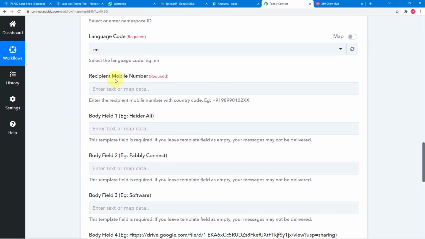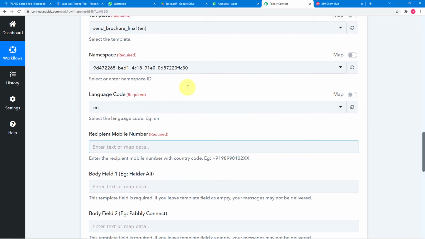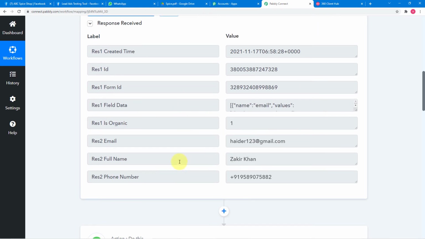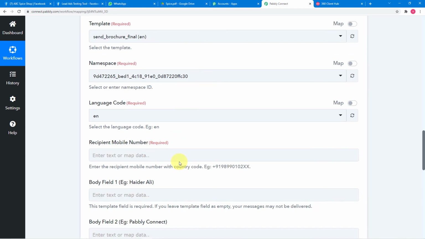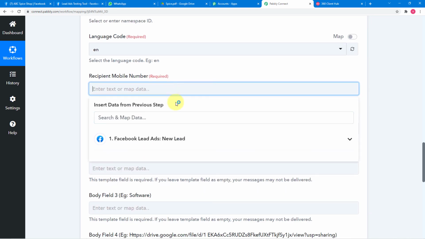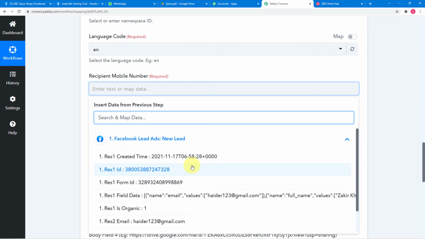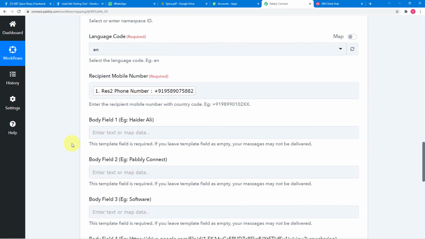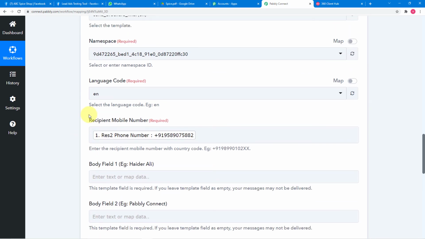And here in this recipient's mobile number field, you have to enter the mobile number of your lead, or WhatsApp number, right? So we captured the data of our lead here in this step. So to get this number here, you have to click on this field and you will find this Facebook lead ads option. Click on it and you will find the same data that we have captured in the second step. So from here, you have to click on the phone number option and the phone number is mapped here. Okay.